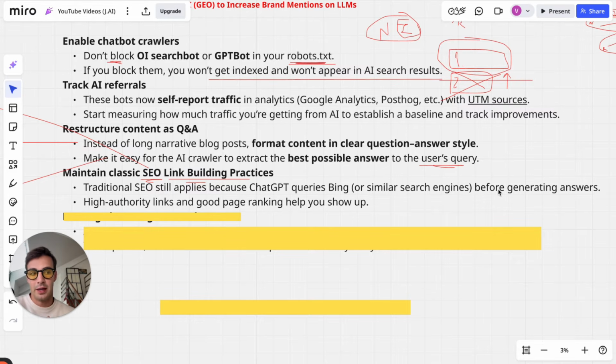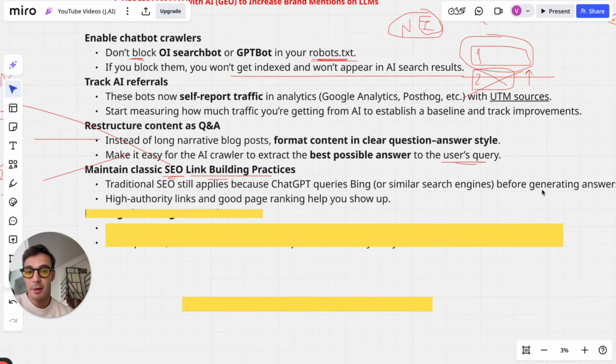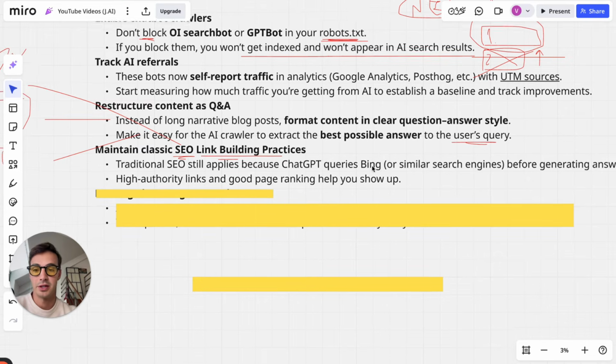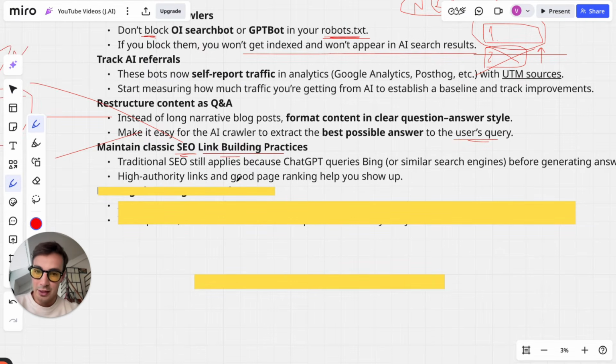But again, sure, OpenAI is biased. They want to use data from their own search engine, which is Bing. So they're biased, just like, for example, Twitter or X. If you use their AI Grok, and I've made videos on that, they're not biased in terms of information, they're biased in terms of where they get the info from. So if you use Grok.com, which is Twitter's AI, a competitor to ChatGPT, a lot of the citations are going to be from X posts, which makes sense. They want to use their own data. You can think for yourself if that's good or bad. That's just how these work. They're biased in terms of where they get the information. And so, going back to link building, high authority links and good page ranking will help you.